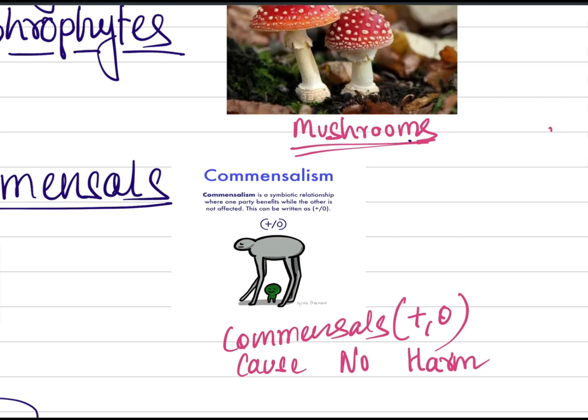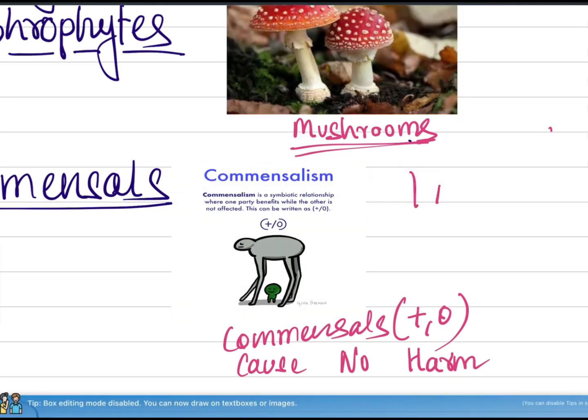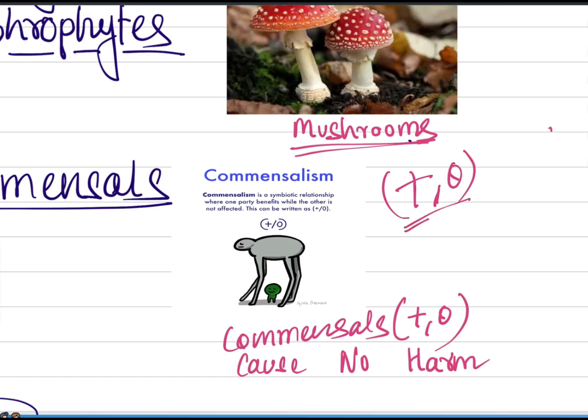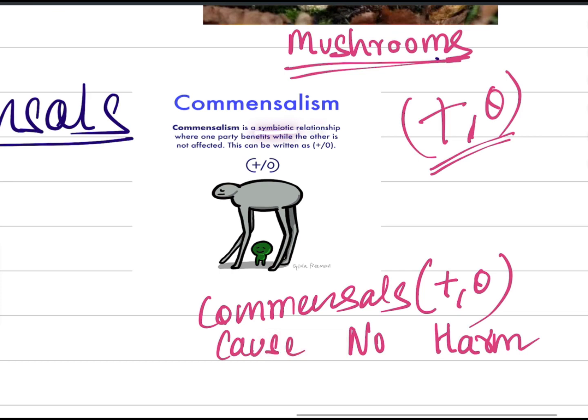Here the microbes themselves gain, but they do not cause any harm to the body. This relation is plus 0. As you can see, commensalism is a symbiotic relationship where one party benefits while the other is not affected. This can be written as plus 0. Like in this example, you can clearly see this person is taking shade under this larger animal. He is getting the advantage of the shade, but he is not causing any damage to the larger organism. So this is plus 0.